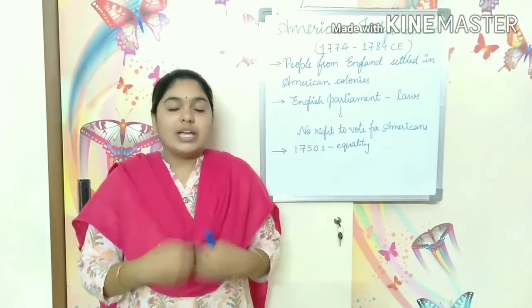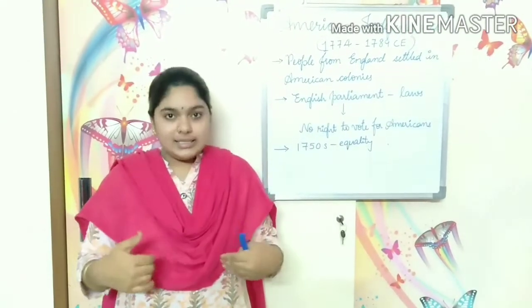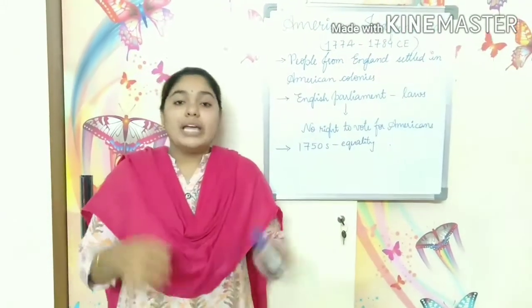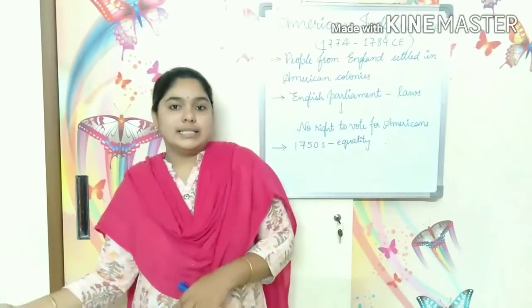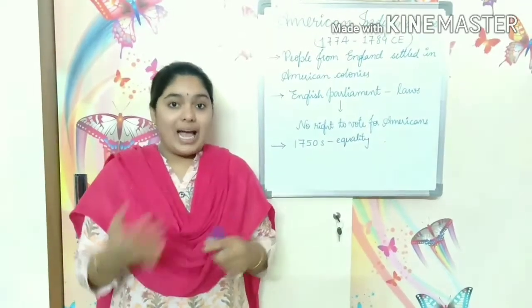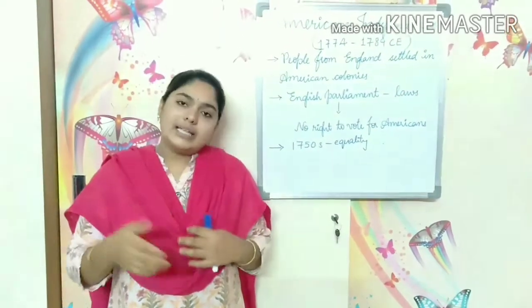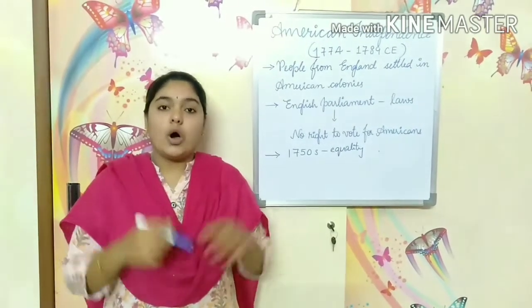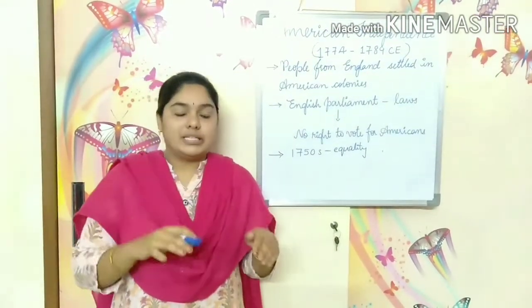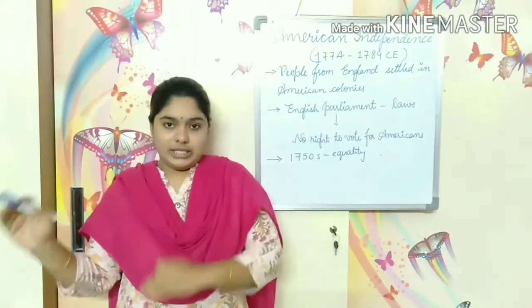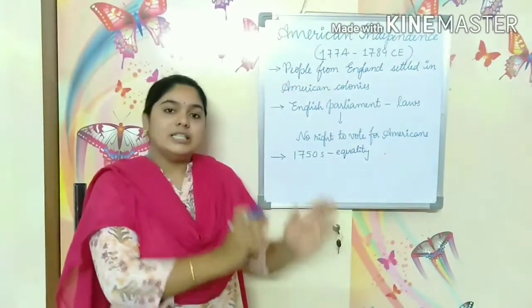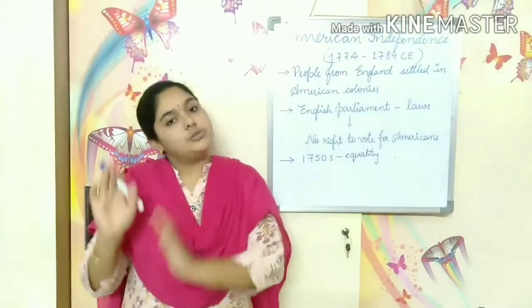Like in Hindus we have different castes, among Christians also there were different sections, like Catholics and Protestants. Each of them had their own church: Catholics had their Catholic church, Protestants a Protestant church, and Jews their own.